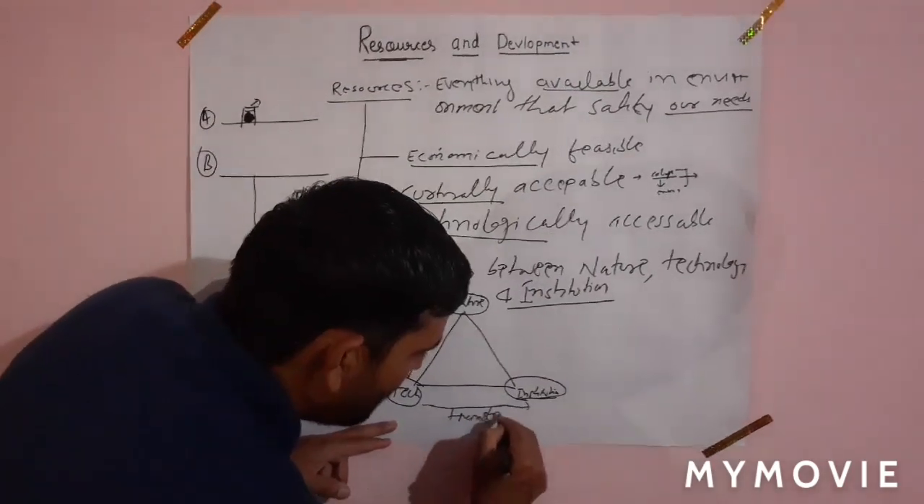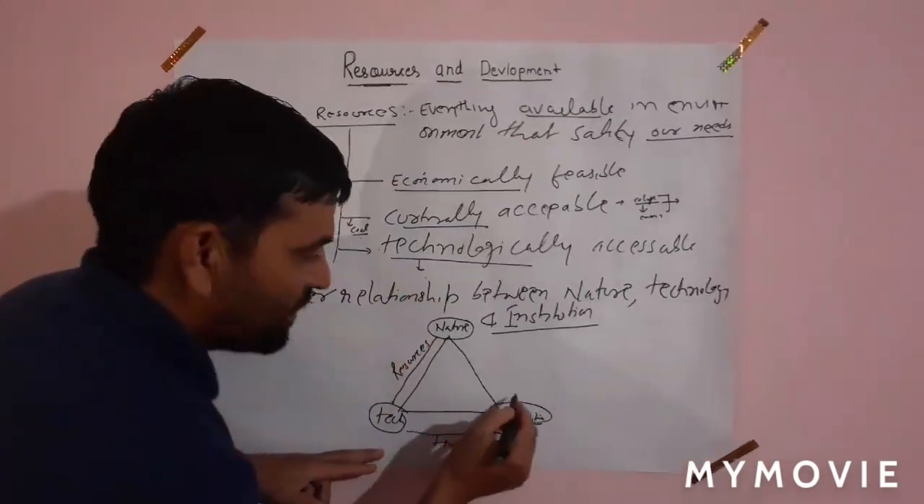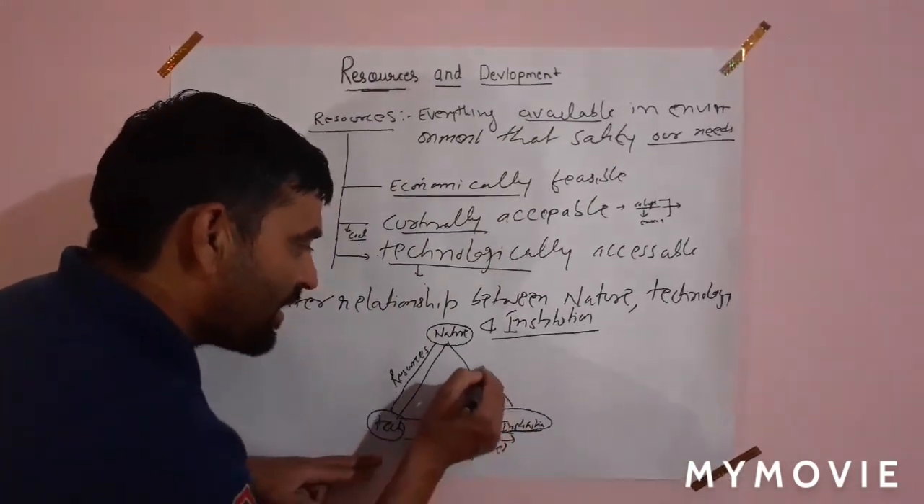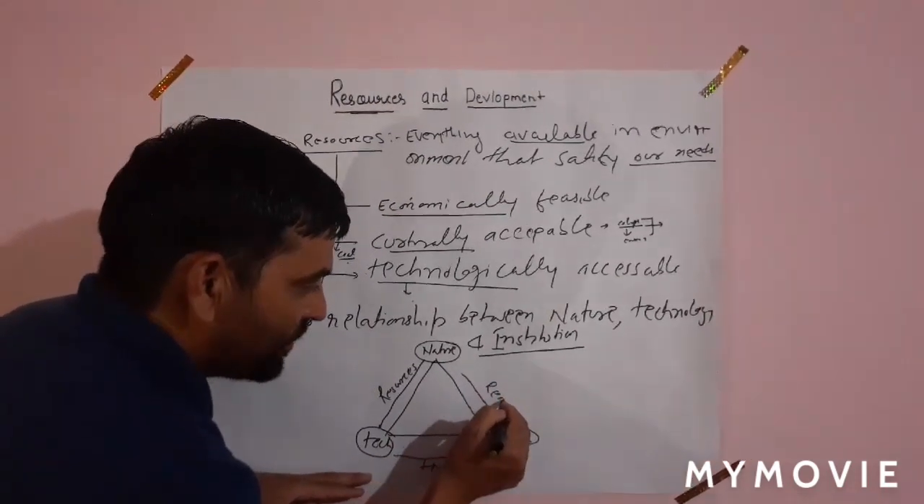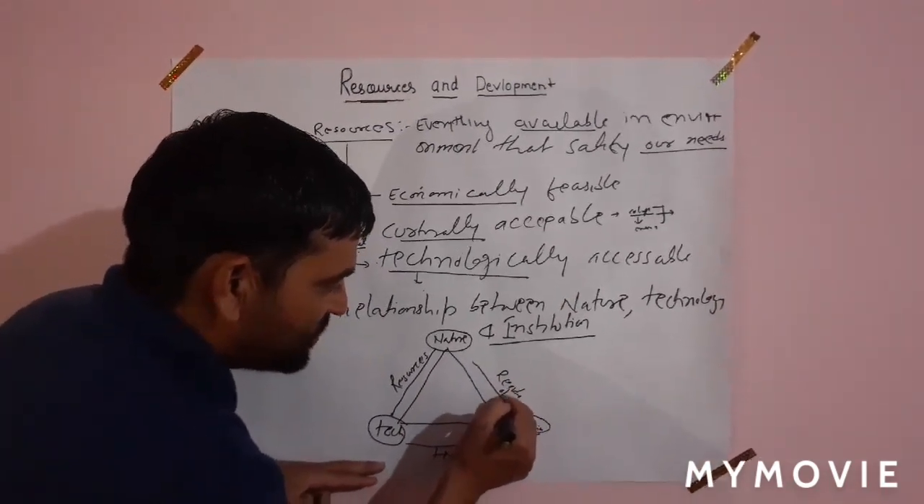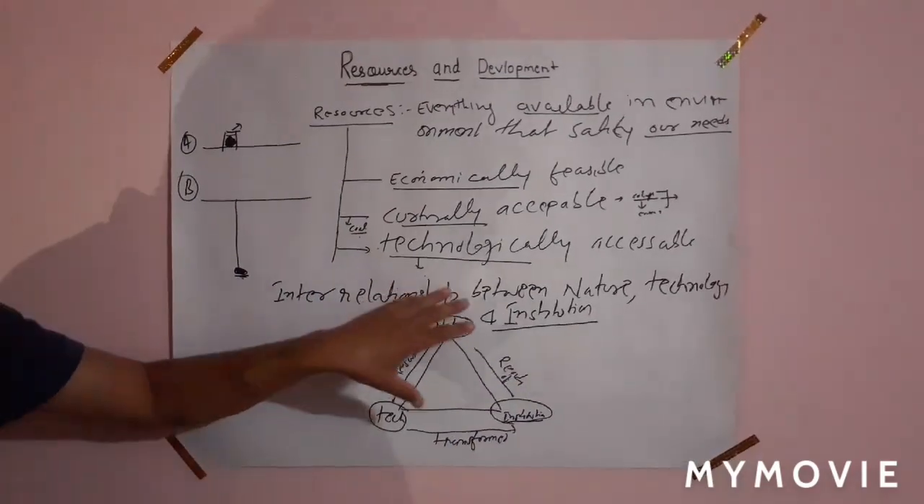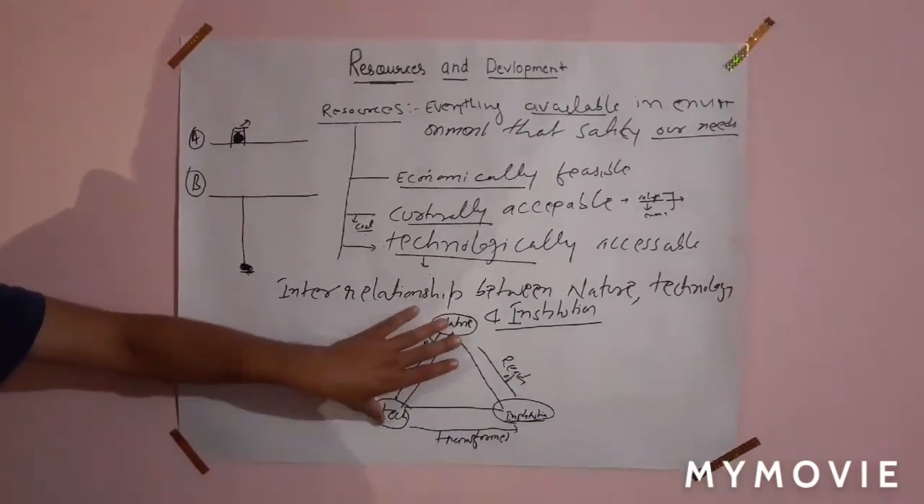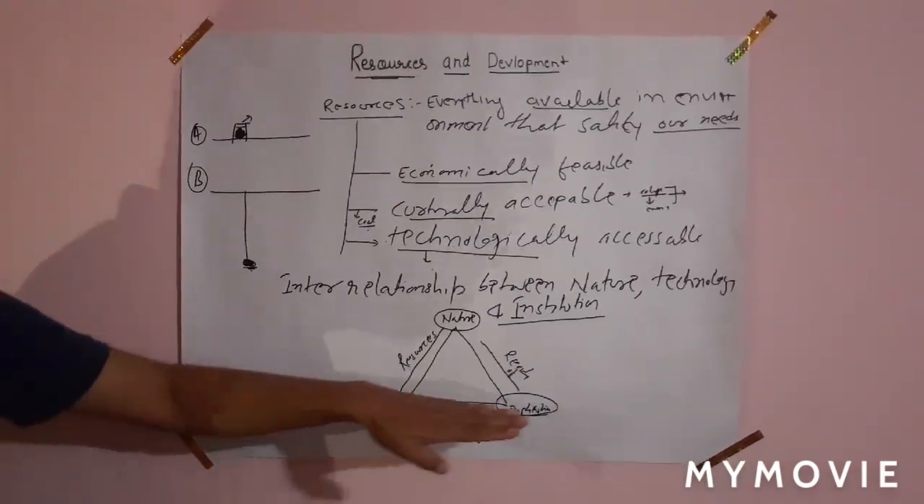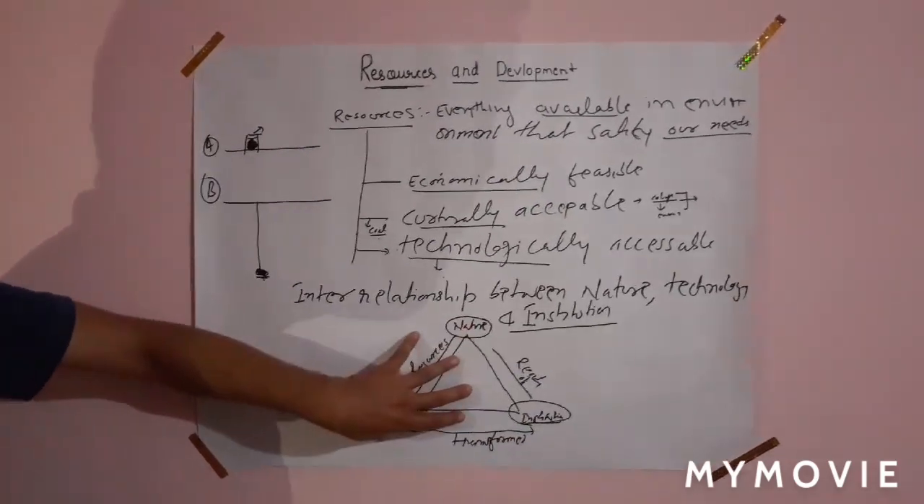These resources are transformed in the institution, and after that they are ready for utilization. So it means there is a relationship between nature, technology, and institution. They are interdependent on each other.